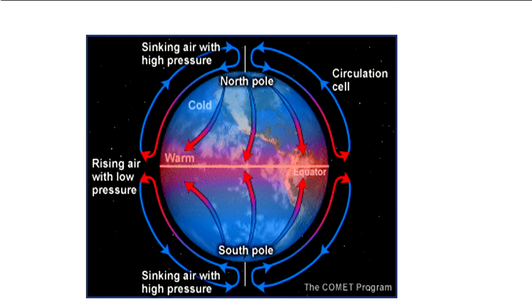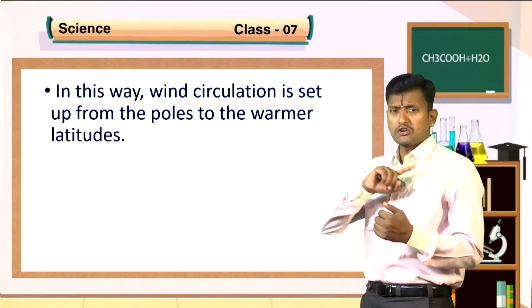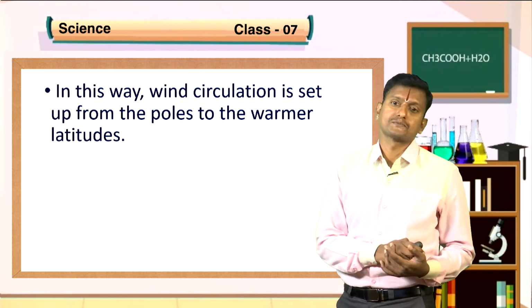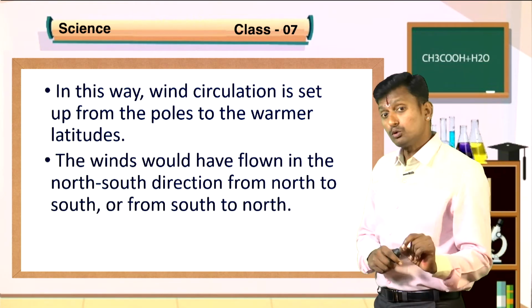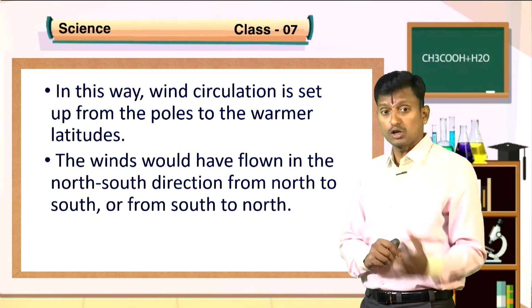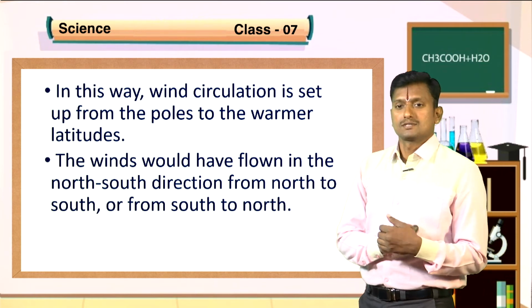We have concluded that the warm air rises upward. It creates a low pressure, so the cold air will rush into the equator to fill the gap. In this way, wind circulation is set up from the poles to the warmer latitudes. The winds would have flowed in the north-south direction, from north to south or from south to north. See how it happens.